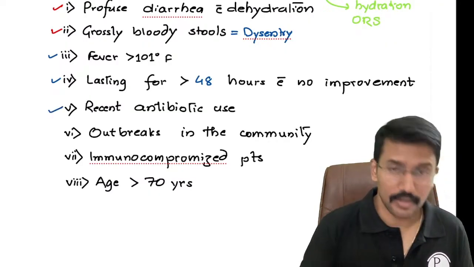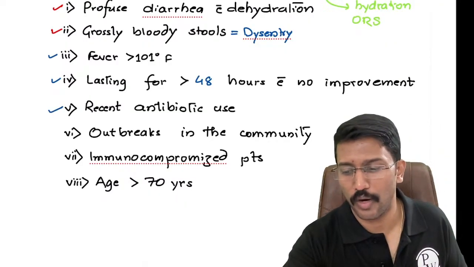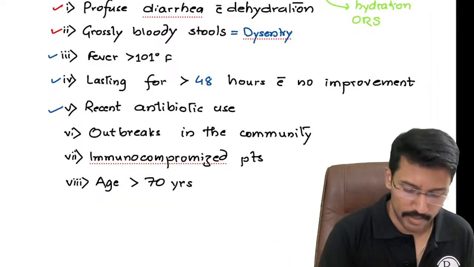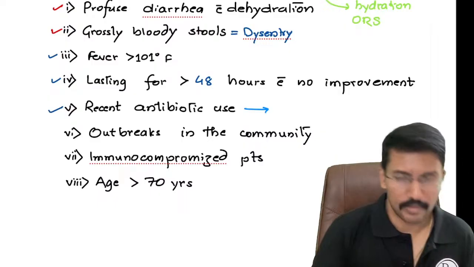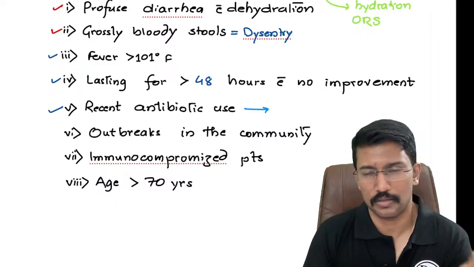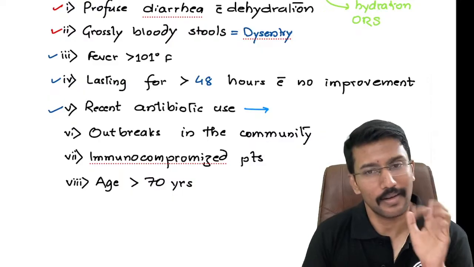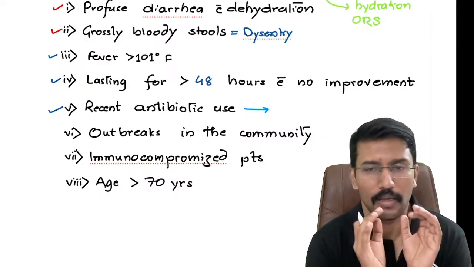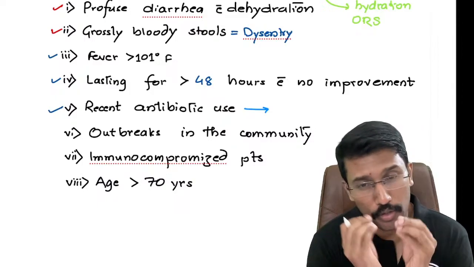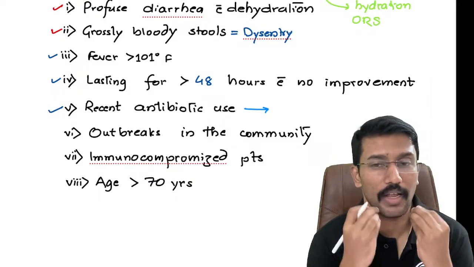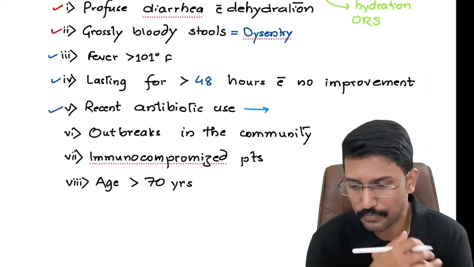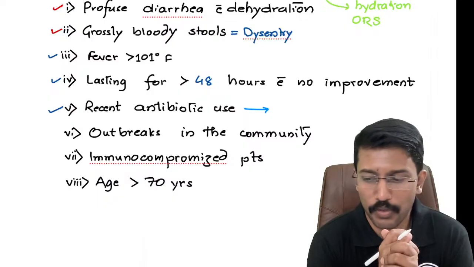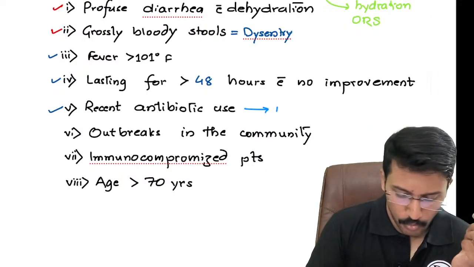Okay. Similarly, if the patient had recent exposure to antibiotics, that would require further evaluation. Can anybody tell me why this is a concern? Like, the patient had taken 2 weeks of antibiotics in the oral form and now he has presented with loose stools. What should be my concern? I know antibiotics are known to induce diarrhea, but still I will have one concern or fear in my mind. What is that? Right? There is a possibility of